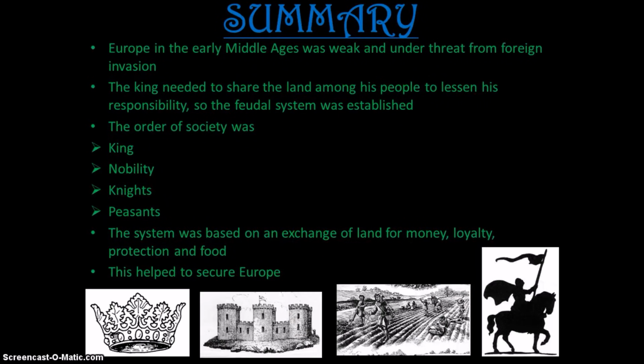To summarise what we have learnt, Europe in the early Middle Ages was weak and under threat from foreign invasion. Kings needed to share their lands among their people to lessen their responsibility, and so the feudal system was established. The order of society was the king at the top, then the nobility, followed by the knights, then the peasants on the bottom. The system was based on an exchange of land for money, loyalty, protection, and food. This helped to secure Europe.